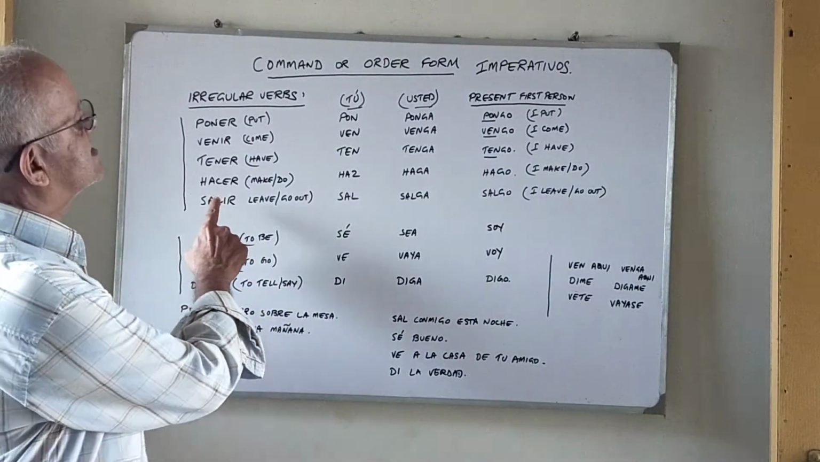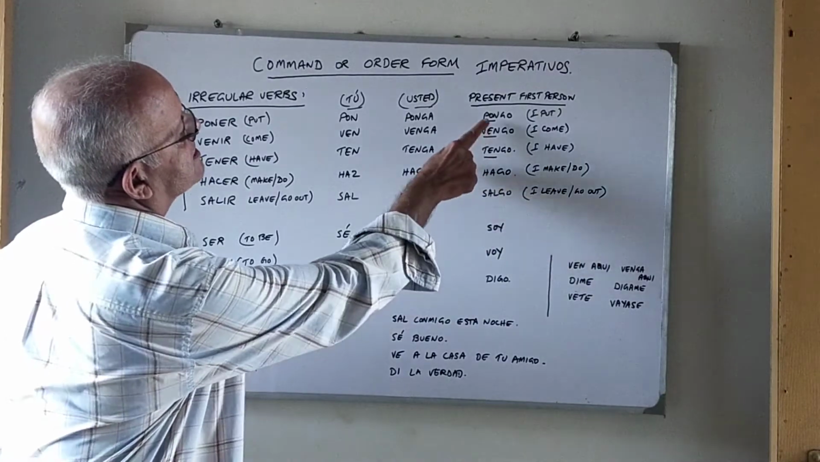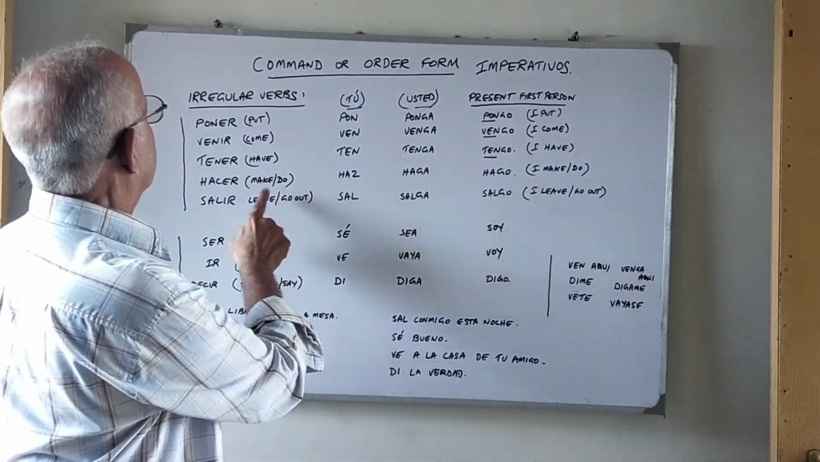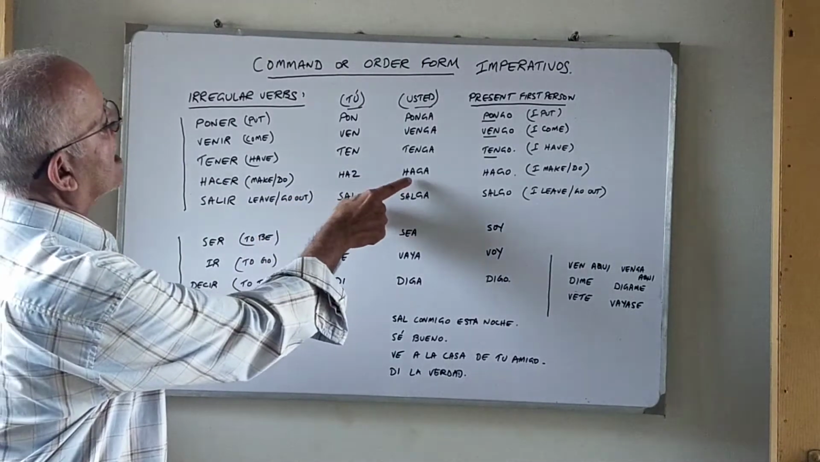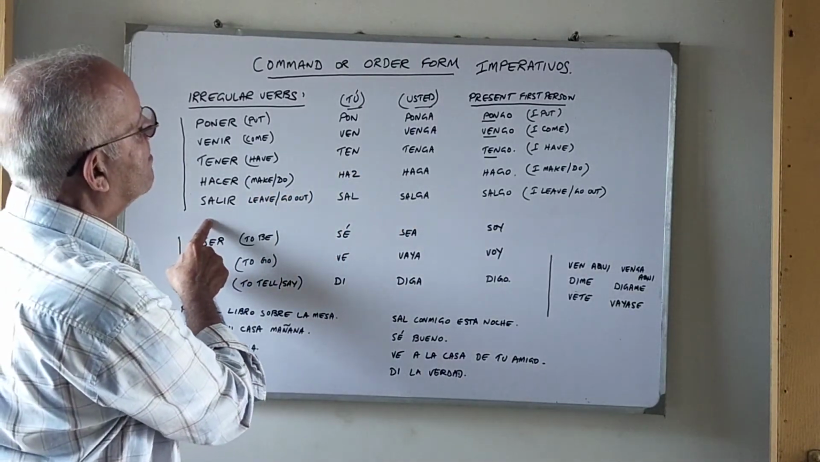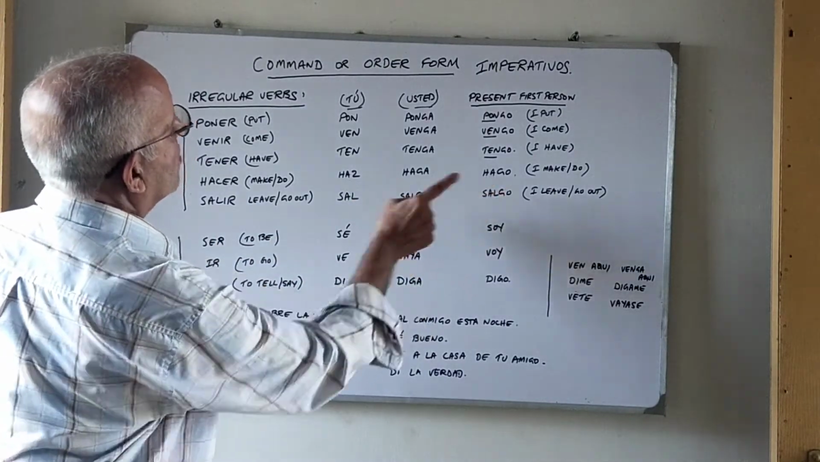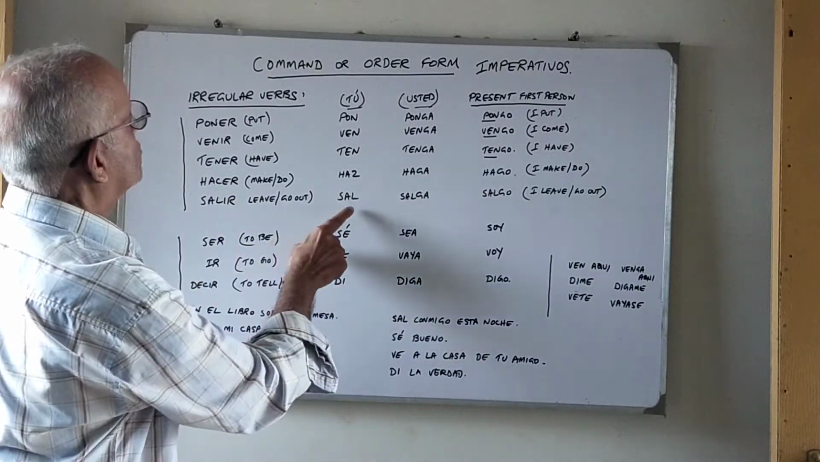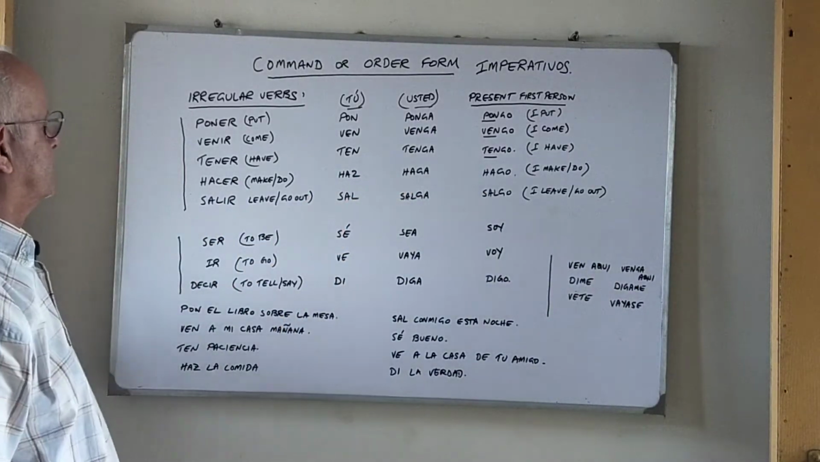Then we have hacer. Hacer is hago in the present tense. This is slightly different. It doesn't follow the first 3 formations. Hacer becomes haz in the tú formation and haga in the usted formation. Salir becomes sal. Here also you just have to remove the go, so you're left with sal. In the tú formation it's sal. In the usted formation it's salga.